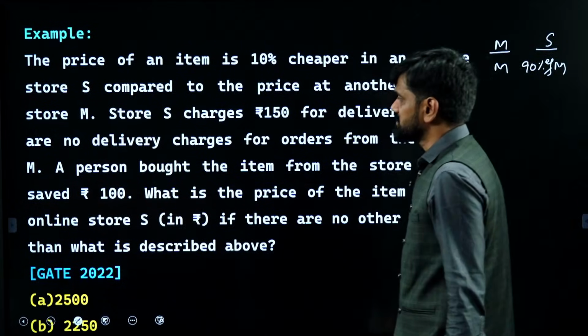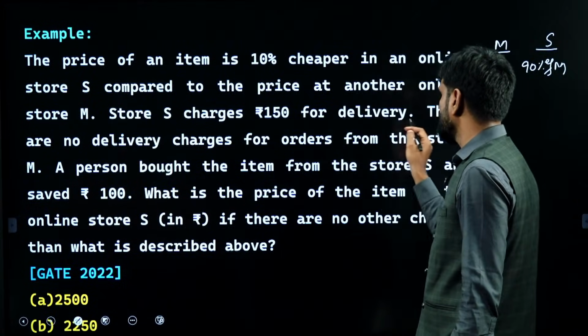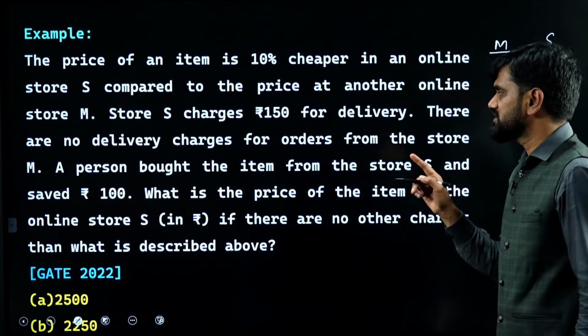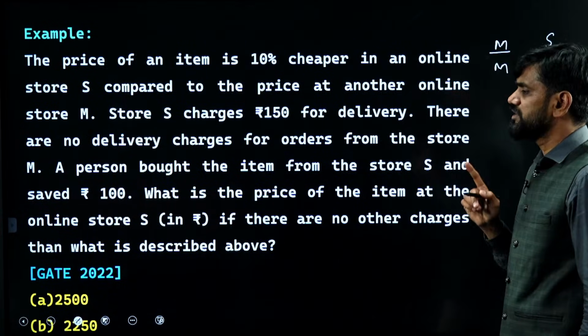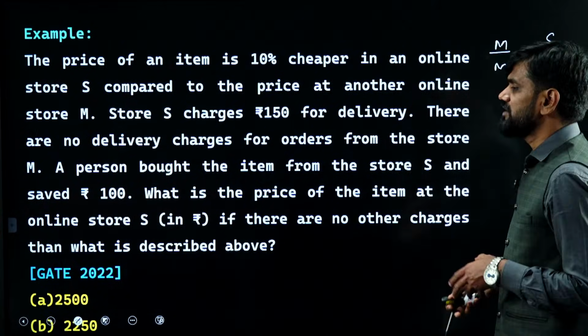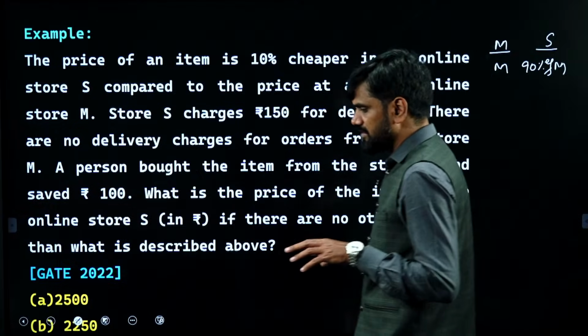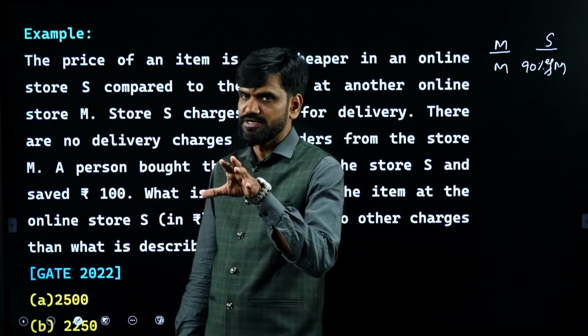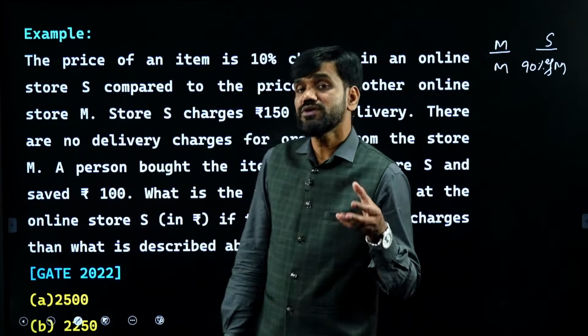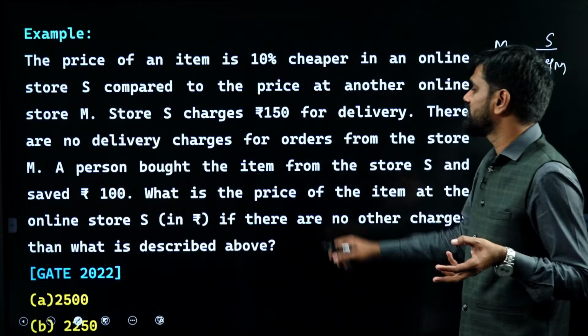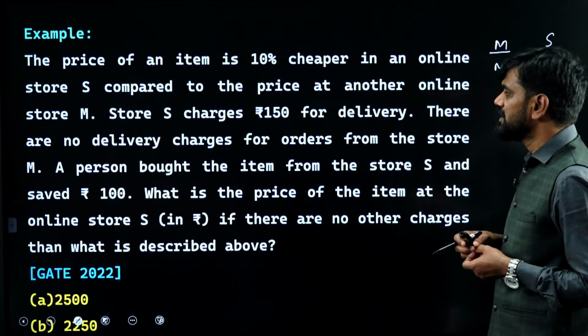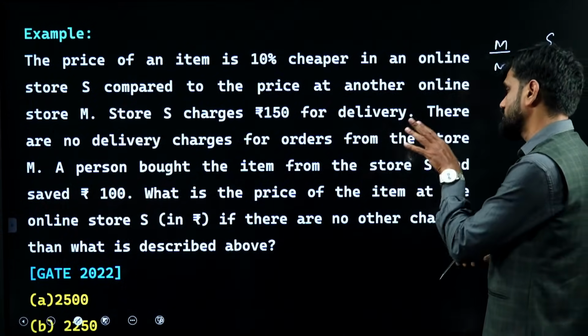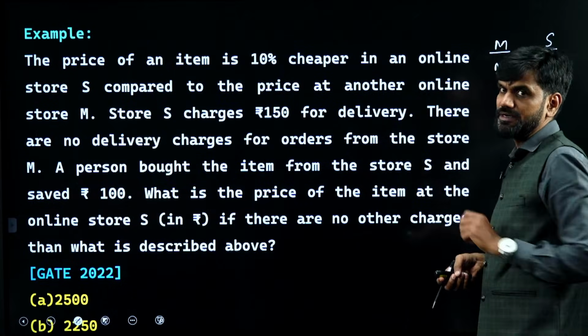The store S charges rupees 150 for the delivery. There are no delivery charges for orders from the store M. That means if you are buying from store M, the money they are going to charge is directly the money that is printed on the item, whereas store S is charging 150 as delivery charges. A person bought the item from store S and saved rupees 100.